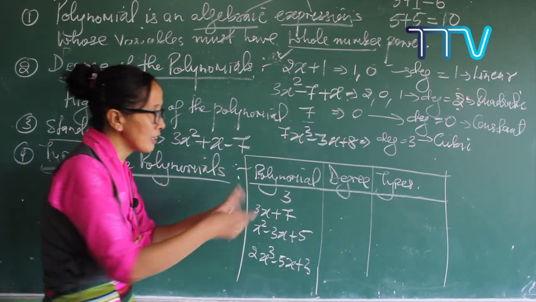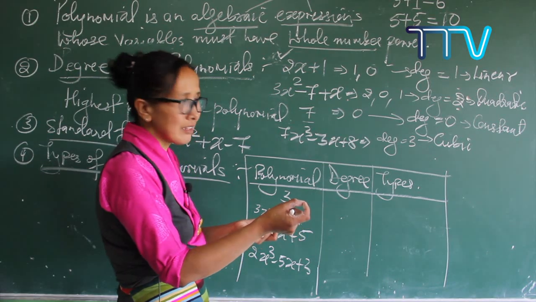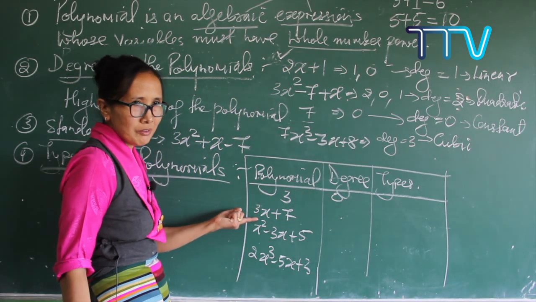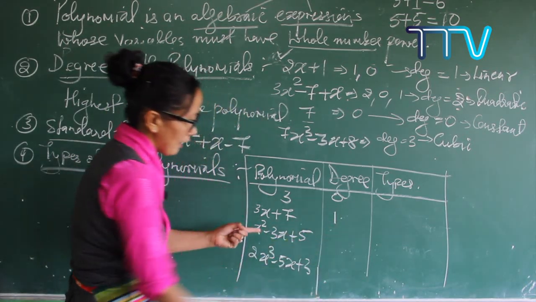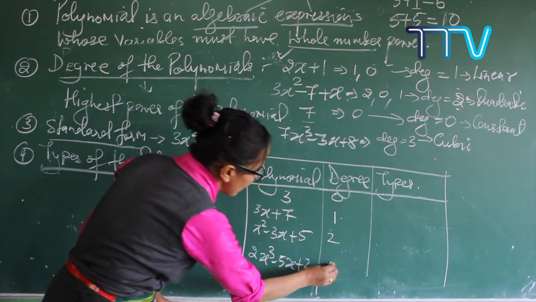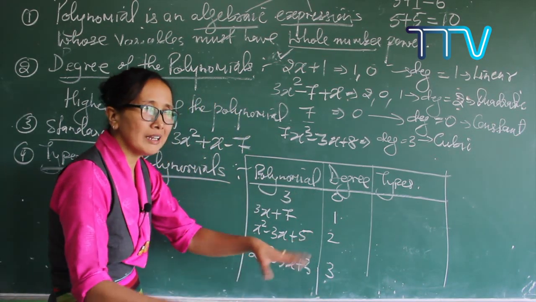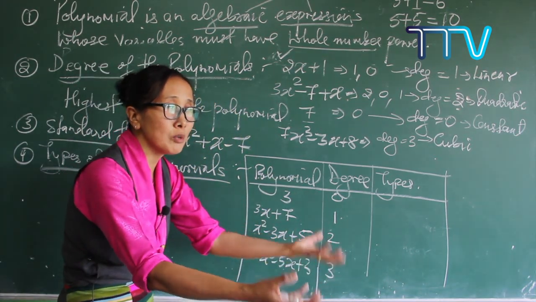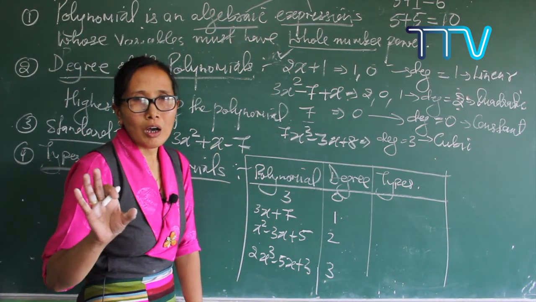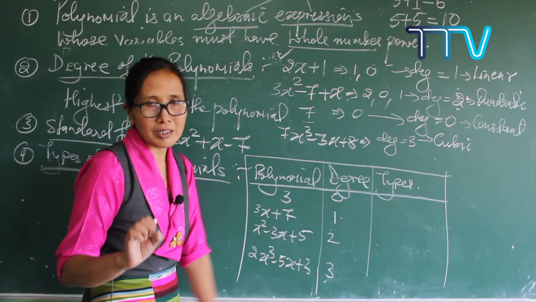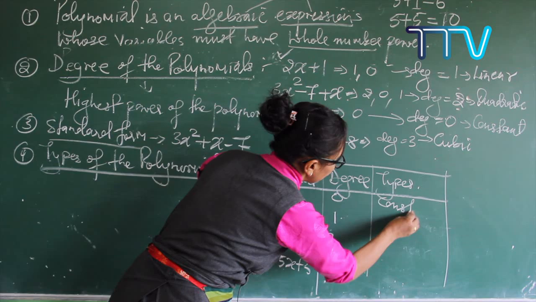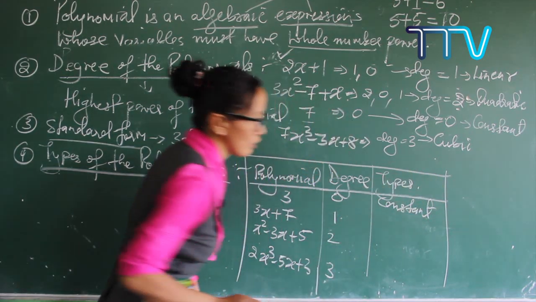The next one, degree. You can identify the degree easily. 3 means your degree is 0. 3x plus 7 means your degree is 1. Here the degree is 2, and the last one here the degree is 3. By knowing this, you can identify and classify the types of polynomials easily. If your degree is 0, it is called a constant.